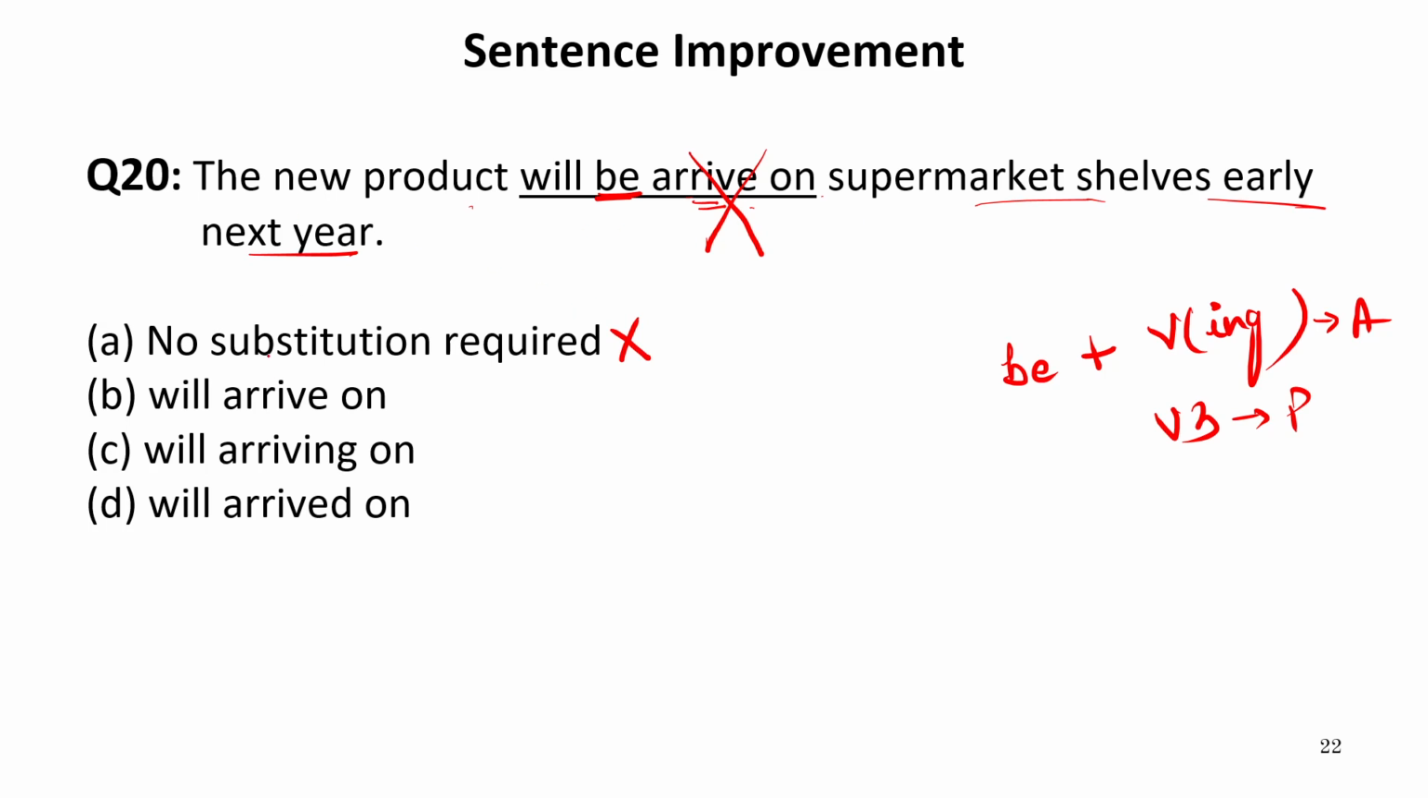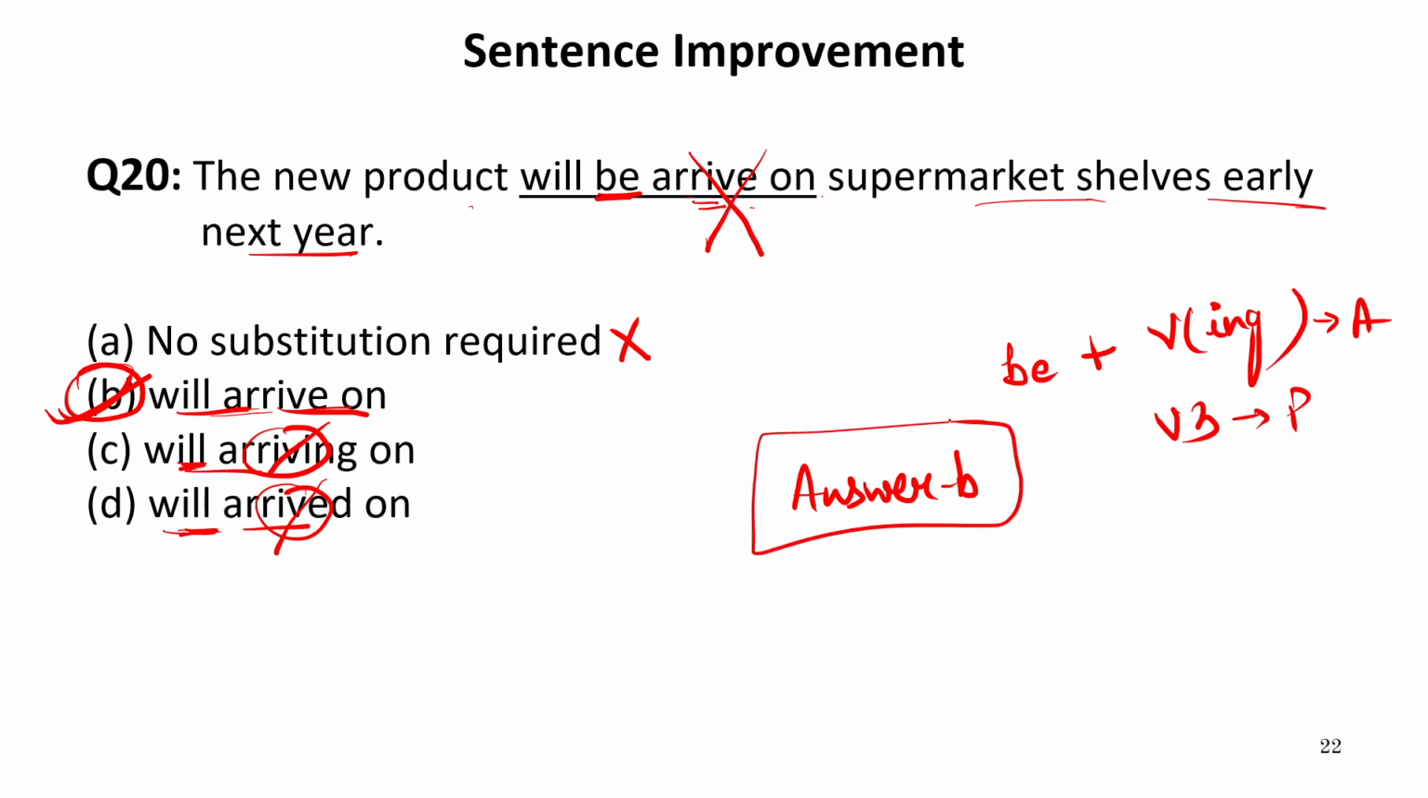Now let us see options one by one. Will arrive on. Will arriving. Now will is a modal after which we cannot use ing form. In the last option, will arrived. So will is again a modal. We cannot use third form after it. Therefore, option B is absolutely correct. That is will arrive on. So our answer is B.